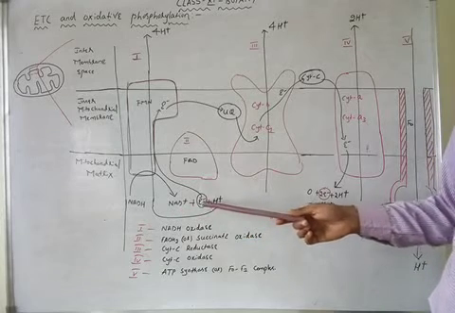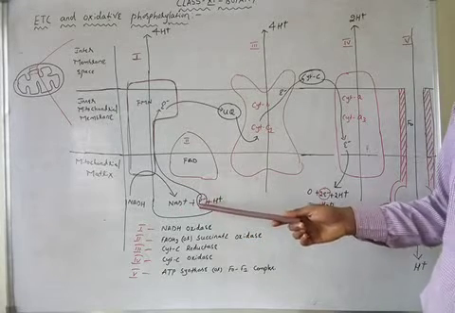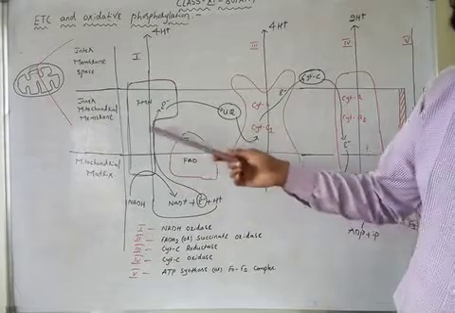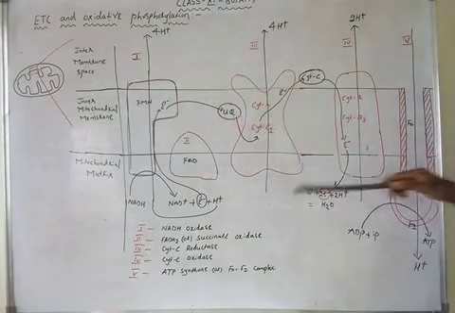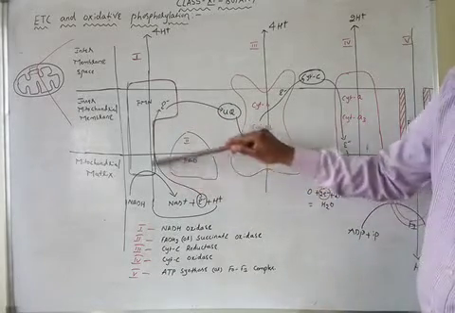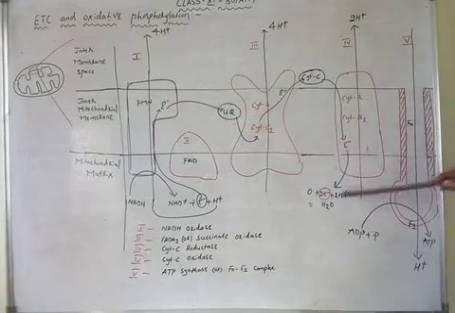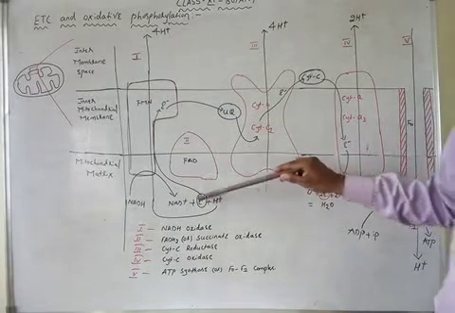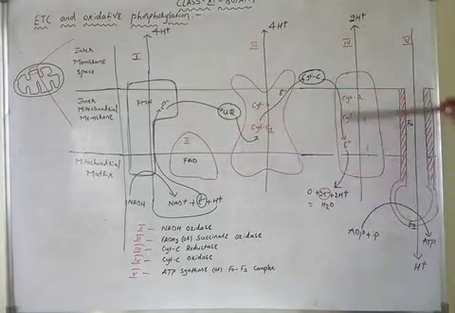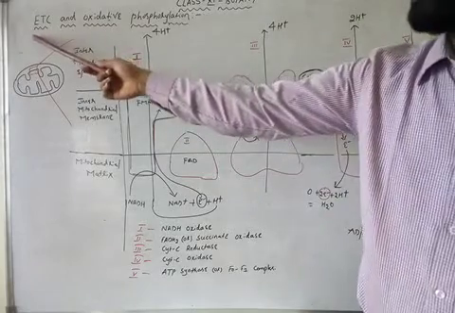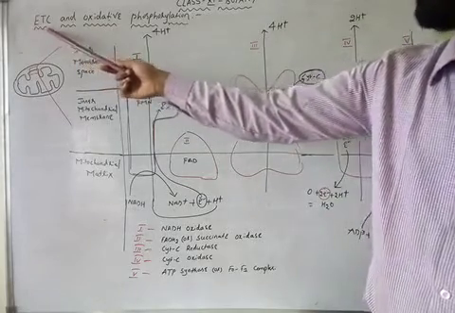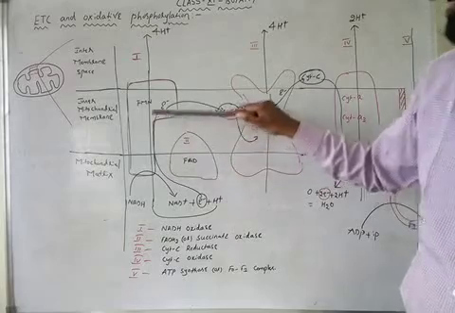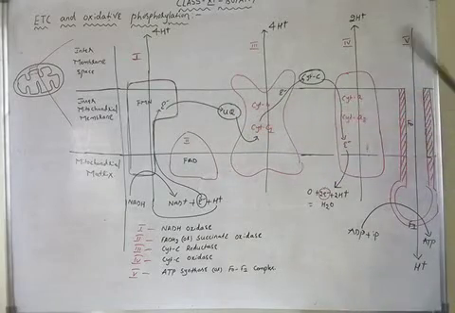The formed electrons will first travel through the inner mitochondrial membrane. How is this traveling occurring? Electrons are traveling like this. As electrons travel through the inner mitochondrial membrane, the transportation is called the electron transport chain.